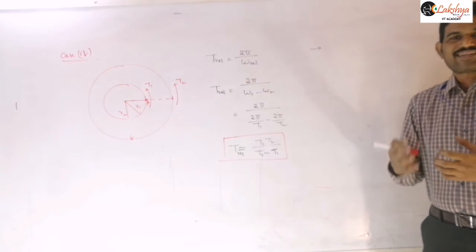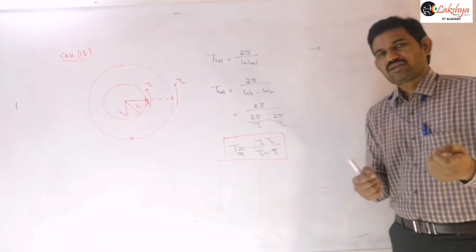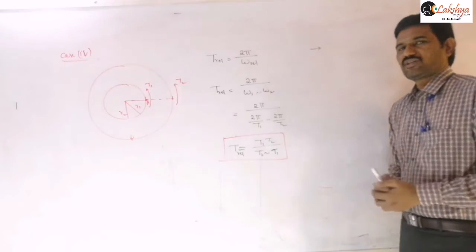That is the meaning of the relative time period. Relative time period means the time taken by one particle to complete the revolution with respect to the other particle.